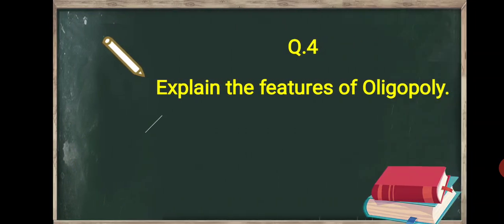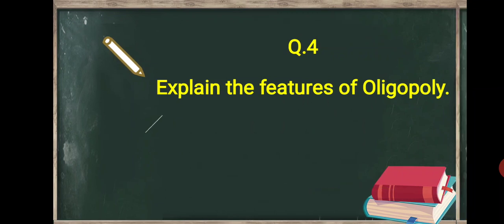So students, the fourth question is: explain the features of oligopoly.